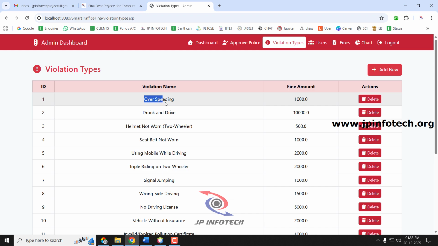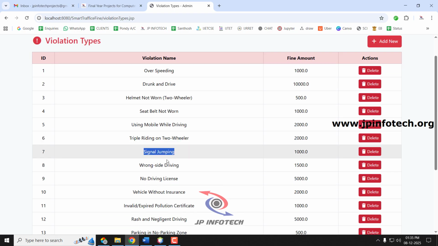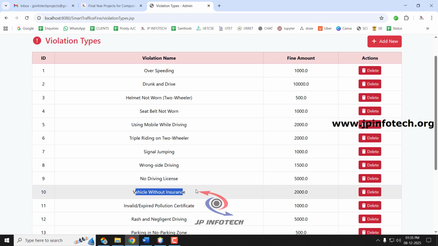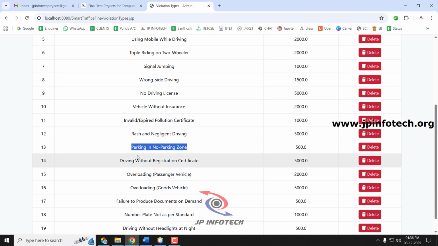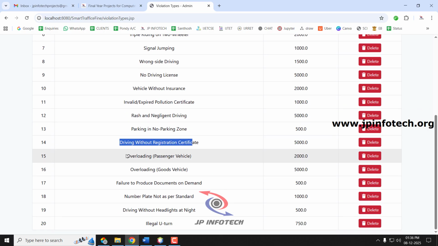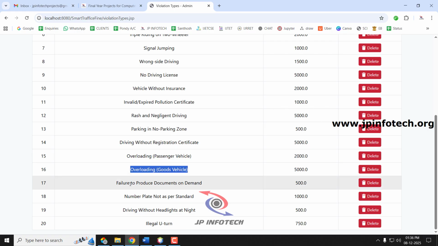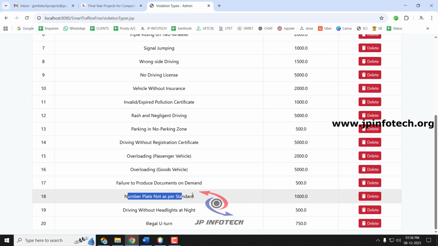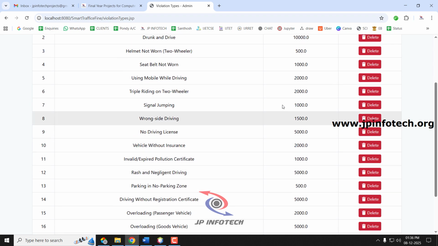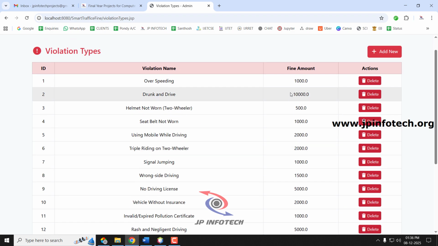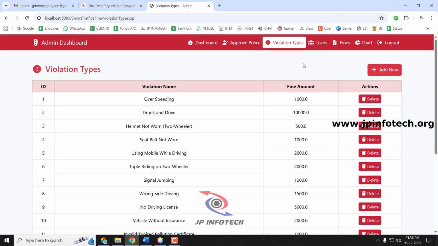Here you can see the violation names: overspeeding, drunk and drive, helmet not worn, seat belt not worn, using mobile while driving, triple riding on two-wheeler, signal jumping, wrong side driving, no driving license, vehicle without insurance, invalid pollution certificate, rash and negligent driving, parking in no parking zone, driving without registration certificate, overloading the passenger vehicle, overloading goods vehicle, failure to produce documents on demand, number plate not as per standard, driving without headlights at night, illegal U-turn. And you can see the particular fine amounts for those violations. You can add any number of violation types according to your requirement. Now I have added all those violations.